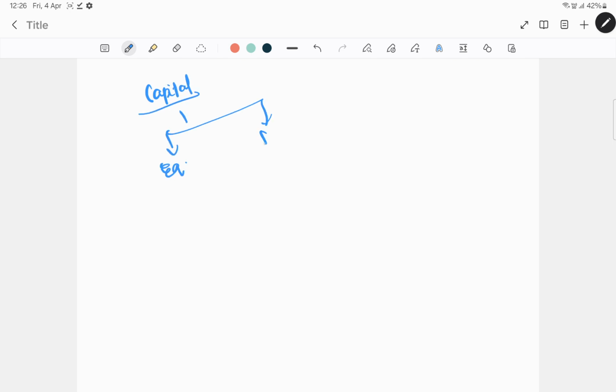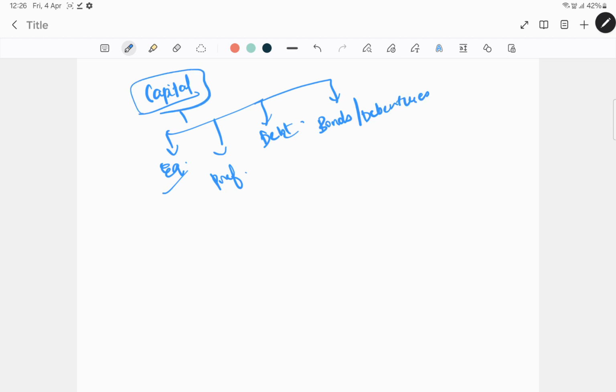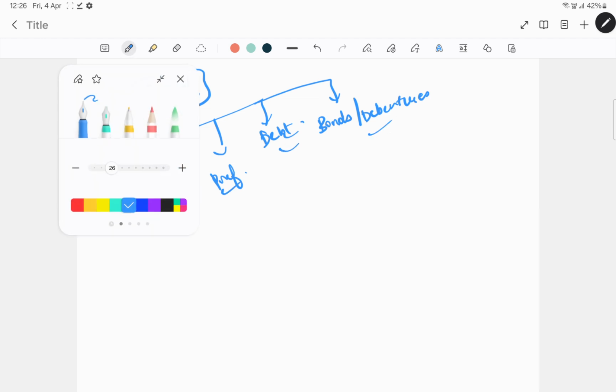Now how does an entity raise funds? Through equity or debt or through preference shares. So it can be in the form of equity, debt or preference shares, or it can be in the form of bonds or debentures. So capital is basically the source of fund, which helps the entity to run their business. It can be in the form of equity, preference, debt, bonds or debentures, etc.